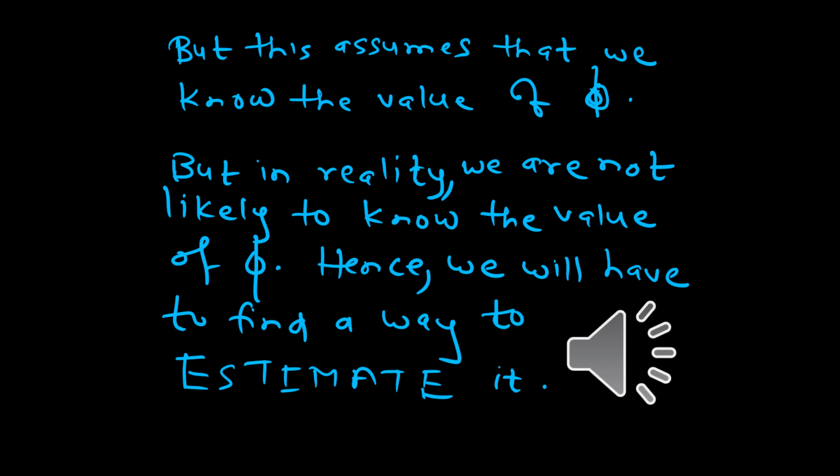In order to transform equation 1 into equation 8, we need to know the value of phi. But in reality, we are unlikely to know that value. So we will have to find a way to estimate it. In other words, we will have to find a way of making our GLS method feasible. Hence, what we are looking for is a feasible generalized least squares estimator.